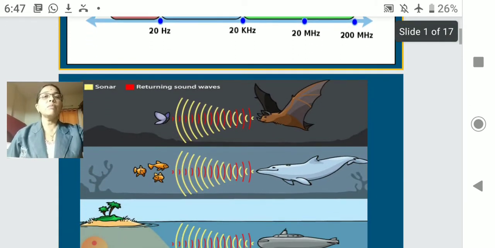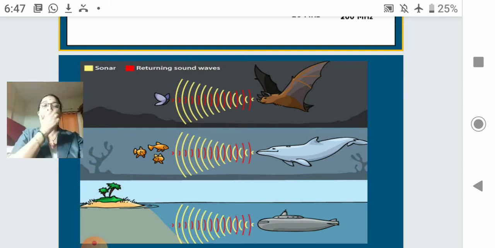Some of those sounds can be given out. Ultrasound is given out by some of the animals. We cannot give it out. When I am speaking, you could hear; that is all audible sound. I cannot give out ultrasound from my body, but some of these animals give out ultrasound from their body. This sound helps them locate obstacles or locate prey, because their eyes are weak, or some of their sensory organs are weak, so they give out ultrasound from the body.